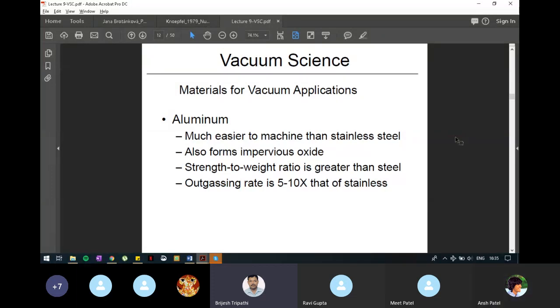But one disadvantage you can see here. What is this disadvantage? The outgassing rate. We don't want a high outgassing rate, but aluminium has a high outgassing rate, which is 5 to 10 times more than stainless steel. That is one big disadvantage. But in some cases where we want a lightweight system, I have shared one link with you, where there was one space application, a space application of cryogenics.